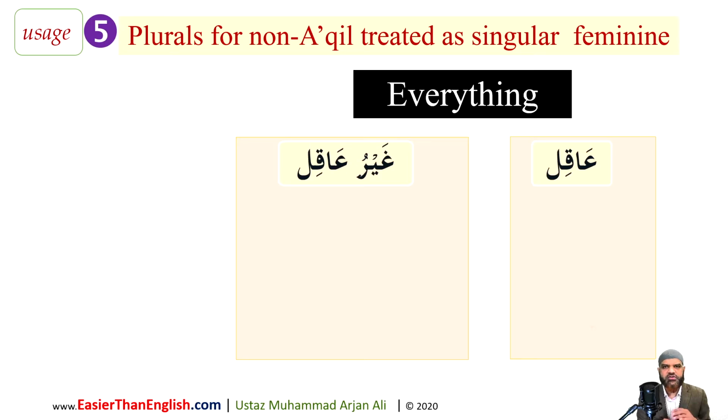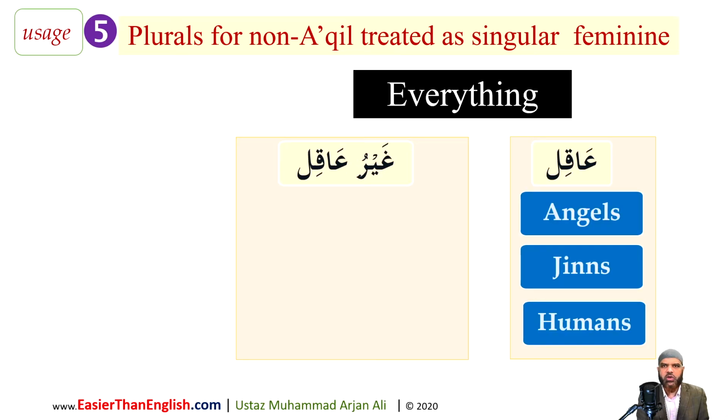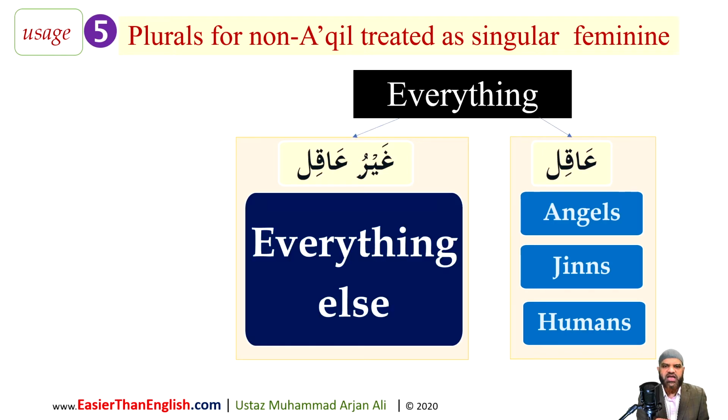The 5th category is slightly weird, so I'm going to try and explain it as briefly as I can. Inshallah, we're going to have dedicated lessons on these later on. Now, everything that has a name, so that's what nouns are, they give names to things. If we divide that into 2 groups, like the Arab grammarians do, any noun that is referring to angels, jinns, or humans is called rational, aqil. Everything else is called ghayru aqil, non-rational.